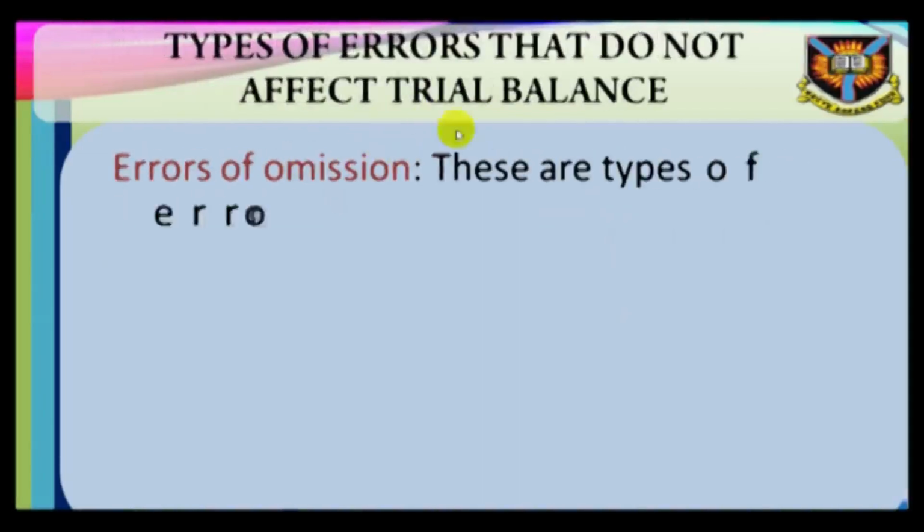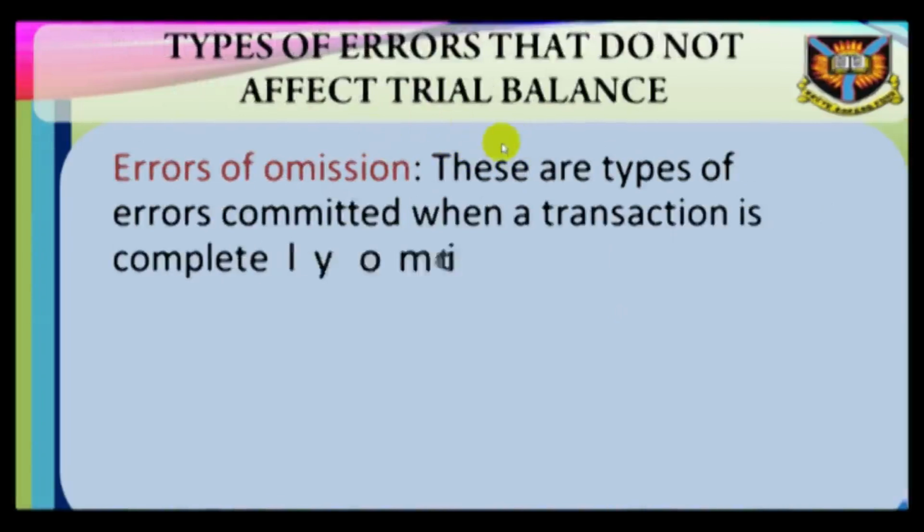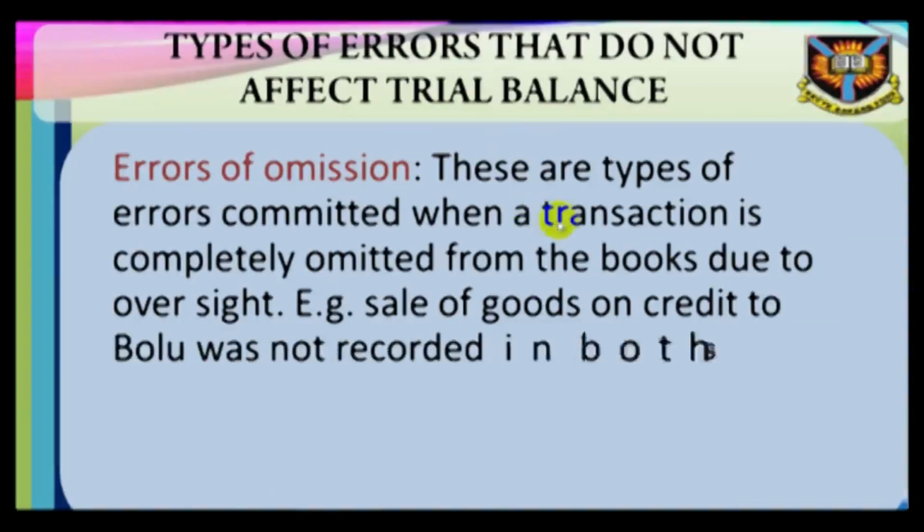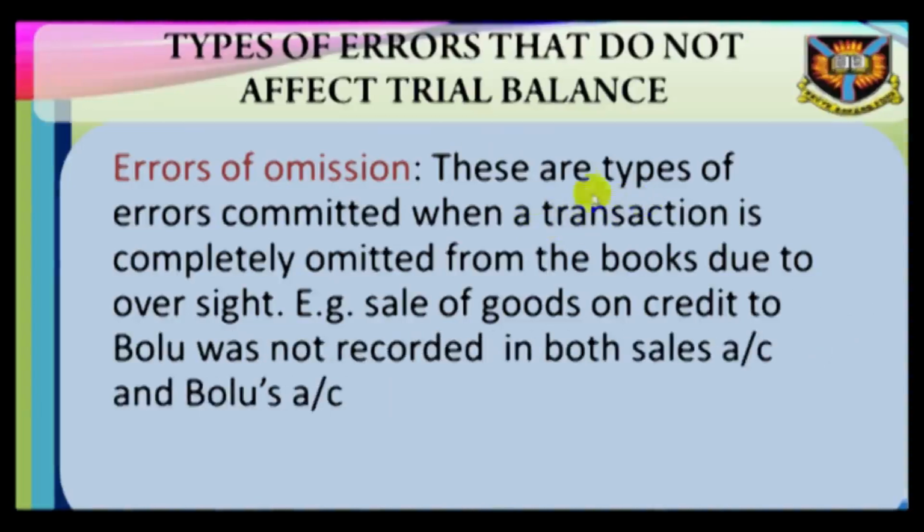Errors of omission. These are types of errors committed when a transaction is completely omitted from the books due to oversight, e.g., sales of goods on credit to Bolu was not recorded in the sales account and Bolu's account. Errors of original entries.